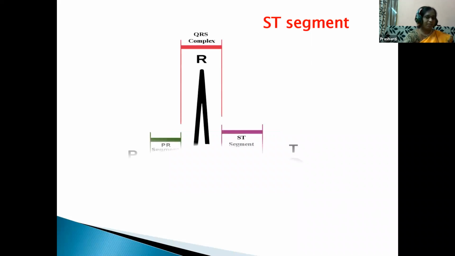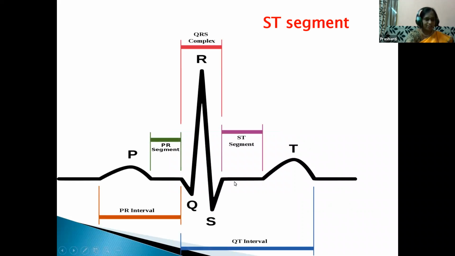Next comes the ST segment. Just see children, this is the ST segment. That is the end of the S wave and the onset of the T wave. It means here the S wave is ending and the T wave is starting. The period between them is called the ST segment. It represents the time between depolarization and repolarization of the ventricles, meaning contraction and relaxation. So we have learned the different segments, children, that is PQ, QT, RR, and also the ST segment.